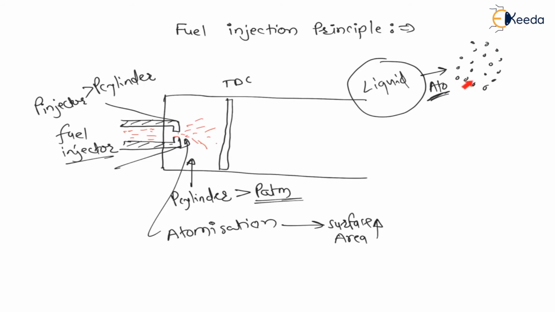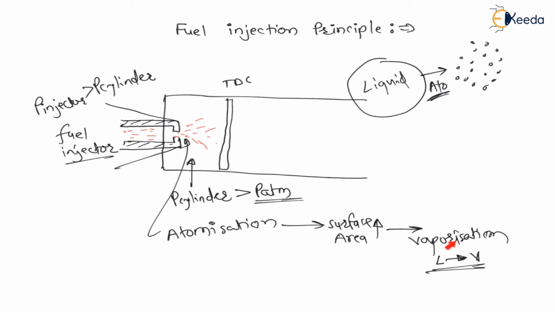The surface area is the summation of all the surface areas of these small particles, therefore surface area is increasing. And because of this increase in surface area there will be vaporization of fuel, right? That means this liquid will convert into vapor. Vaporization means conversion of liquid fuel into vapor, right?